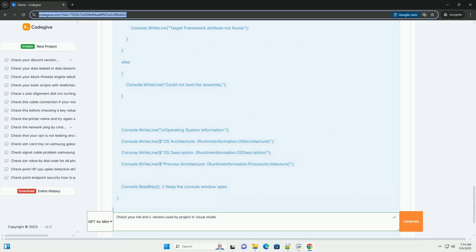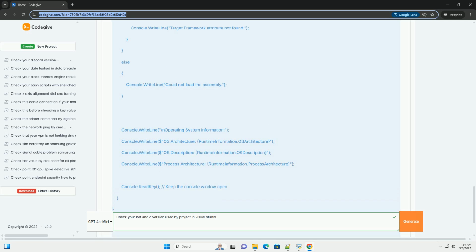2. How to determine the .NET target framework version in Visual Studio. This section explains how to find out which version of .NET Framework or .NET Core/.NET 5+/6+ your Visual Studio project is targeting. Method 1, through the project properties, recommended. This is the most common and reliable method.